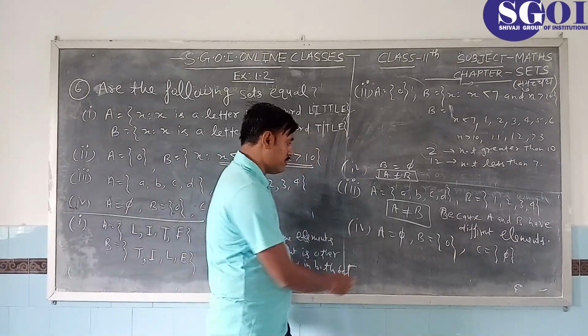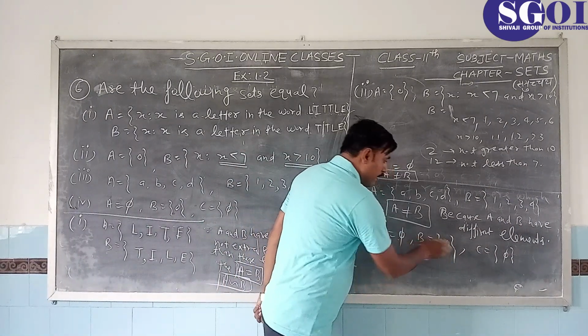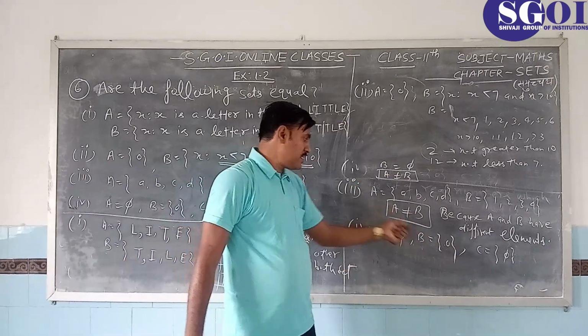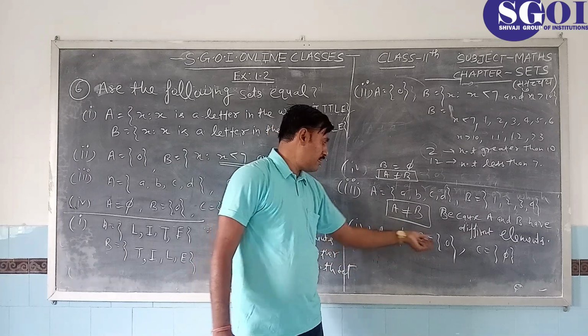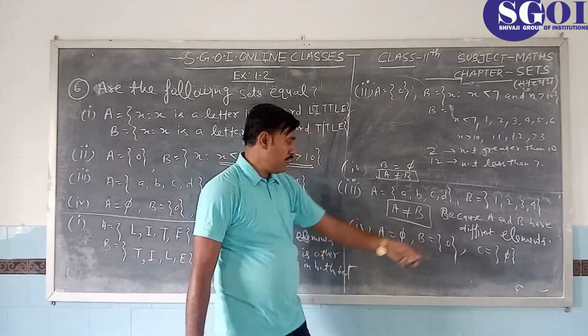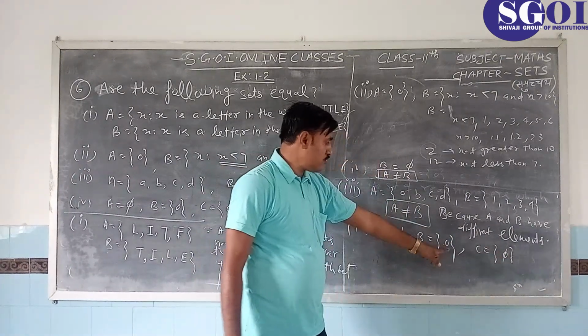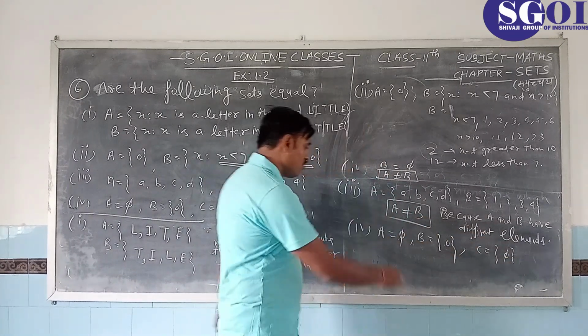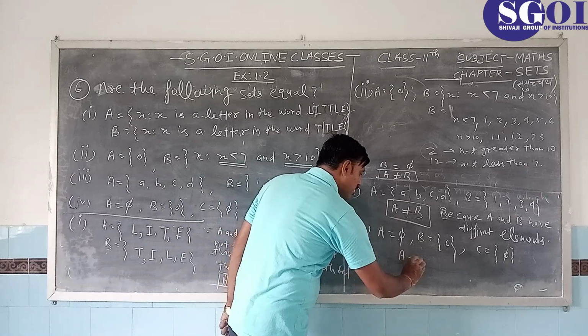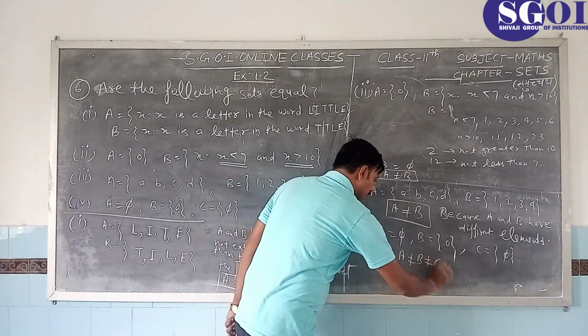But A and B are not equal, because this is the empty set and this is a singleton set. So this has no element and this has only one element. And B and C are both singleton sets, but the elements are different. So we observe that A is not equal to B is not equal to C.